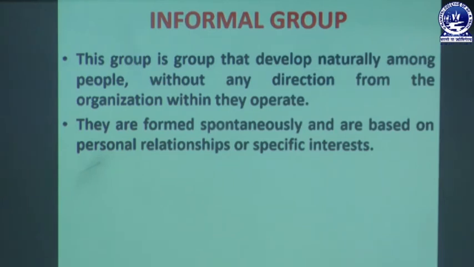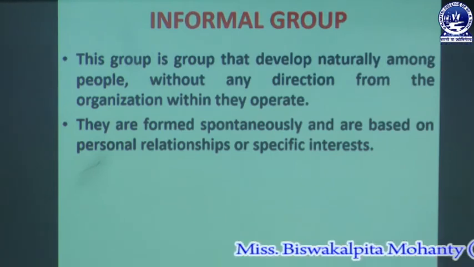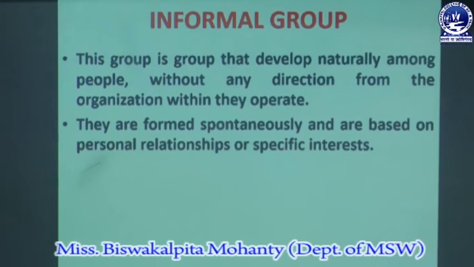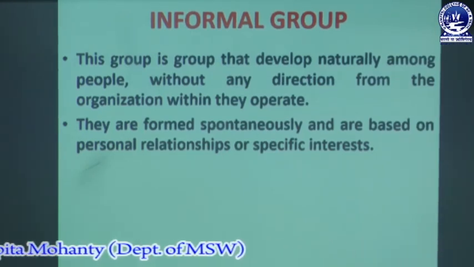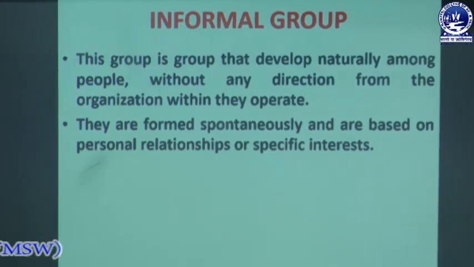When we are a member of an informal group, there are very personal relationships among all the members, and each individual has specific interests. All the members are very different, and there is no common goal or common objective for the members of an informal group.